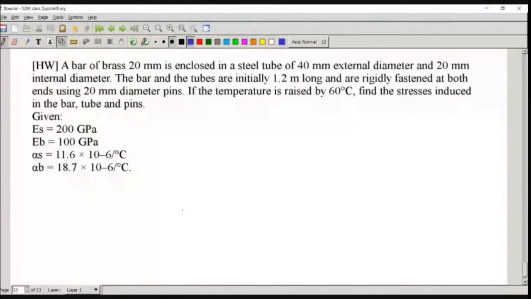Other problem for homework: a brass bar of 20 mm is enclosed in a steel tube 40 mm external diameter. This is a parallel arrangement. Bar and steel tubes are initially 1.2 meter long and rigidly fastened at ends using 20 mm diameter pins. Similar problem we have solved. Answer: sigma S is 12.17 MPa, sigma B brass is 36.51 MPa, and stress in pin, tau P, you get 18.26 MPa.